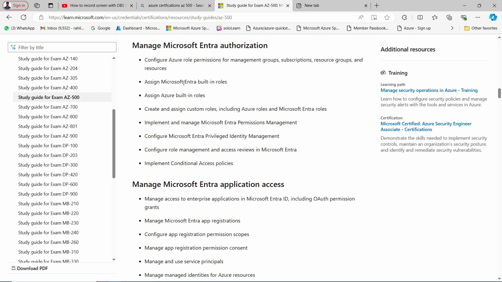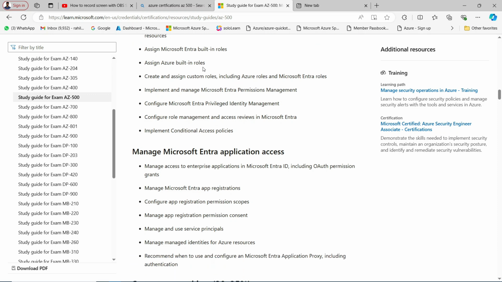Moving forward, we have manage Microsoft Entra authorization, right? Each and every aspect of Azure Active Directory you should know. Azure role permissions for management group, subscription, resource group and resources. I hope we all know about management group, subscription and the difference between resource group and resources. Assign Microsoft Entra built-in roles. What kind of Azure built-in roles do we have? We all know the basic roles: owner, contributor, reader, user access admin. We also have a lot of custom roles as well, so we should know when and how to configure these kinds of roles.